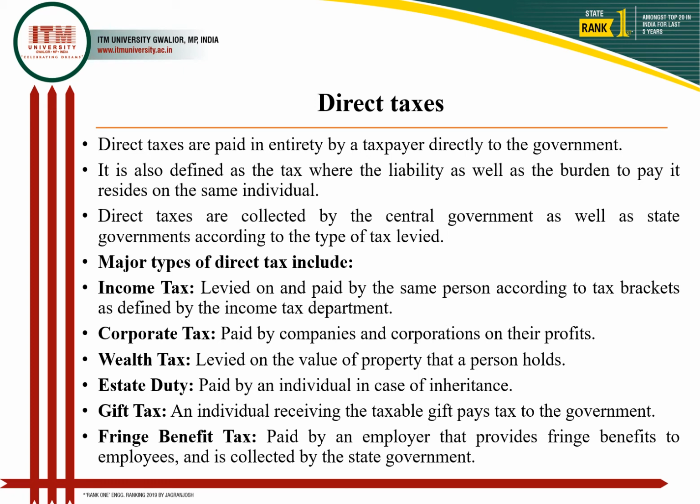So income tax is going to be levied on and paid by the same person according to the tax brackets as defined by the income tax department.